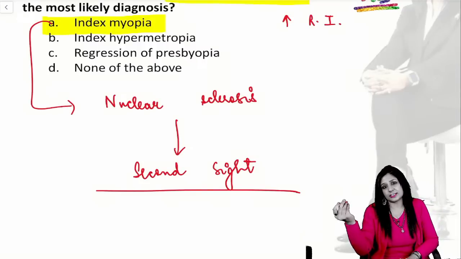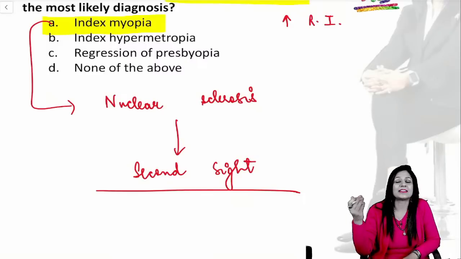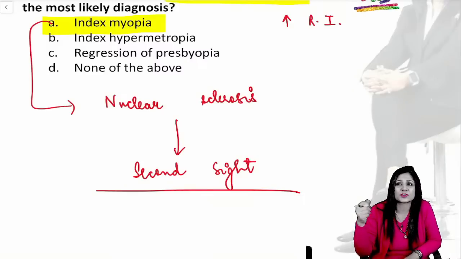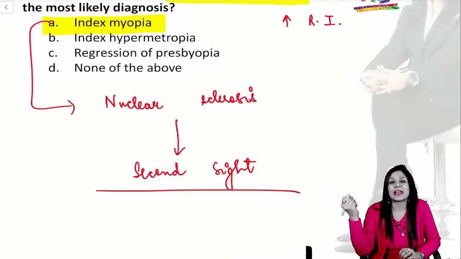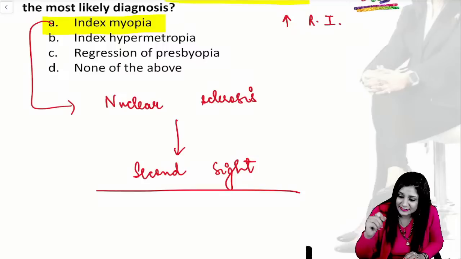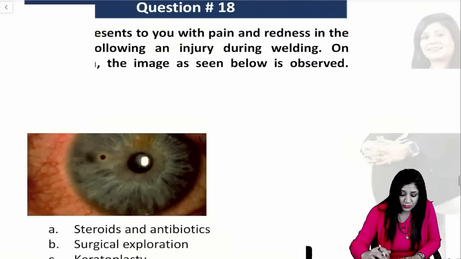Myopia means short-sightedness, which means diminution of vision for distance, and improvement of near vision. So the patient feels it is a miracle, as if he has got some new sight, and this new sight is called second sight. I hope you are able to revise all the important things.